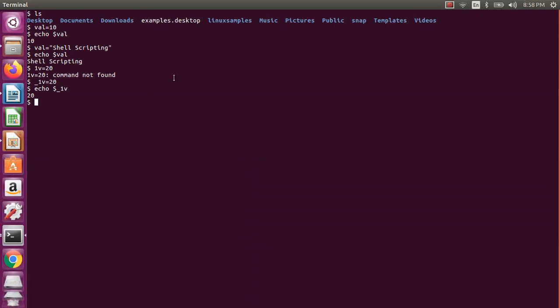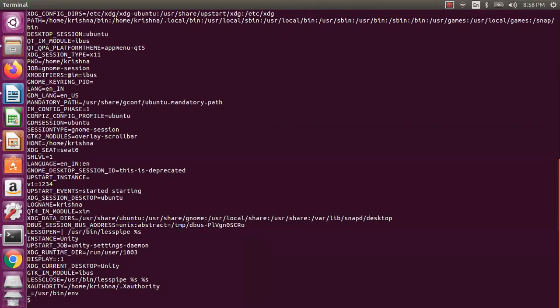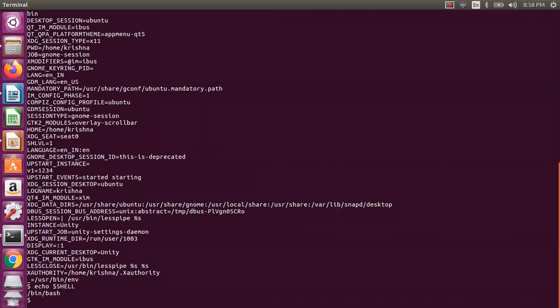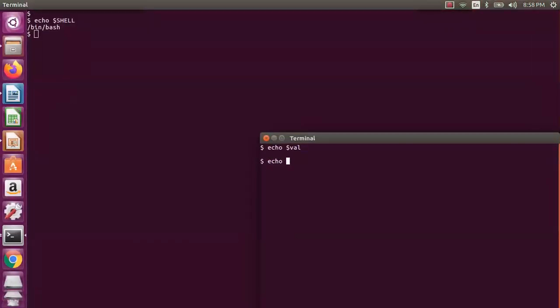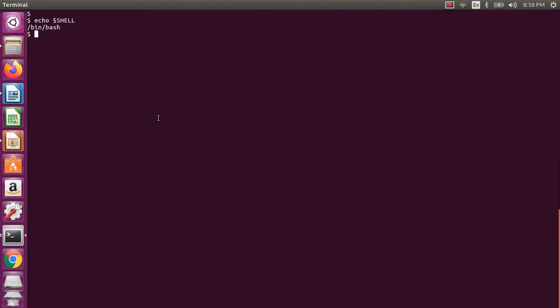Okay, now what are environment variables? How will you know them? You just say env, and it will give you the environment variables. If you take something like echo $SHELL, there are many environment variables. If you take an environment variable in another shell, it will be the same, because it is visible in other shells too, since it is an environment variable. There are many, like PWD and OLDPWD. There is no OLDPWD yet, because we have not done anything.